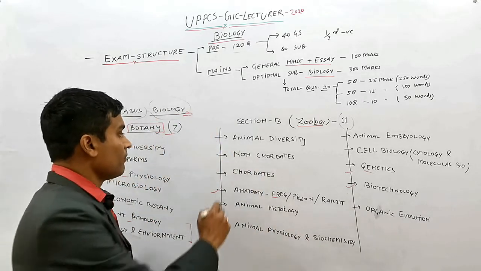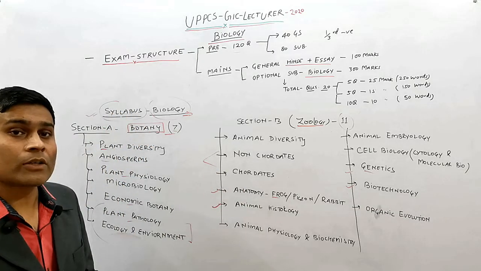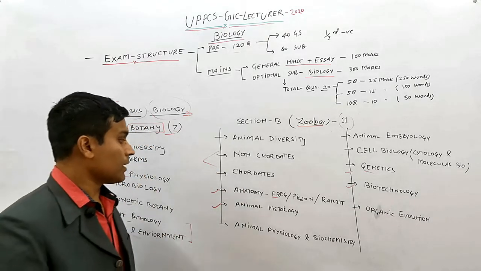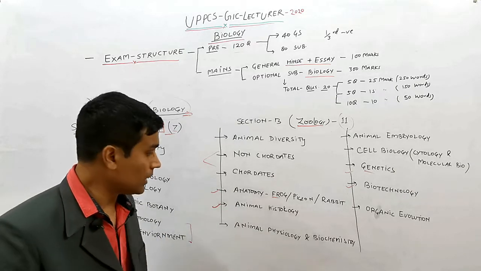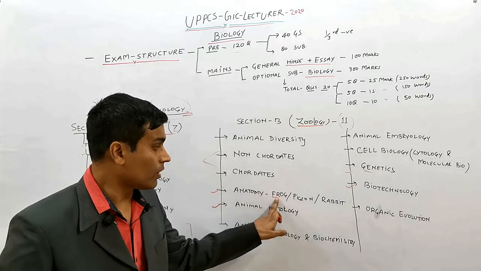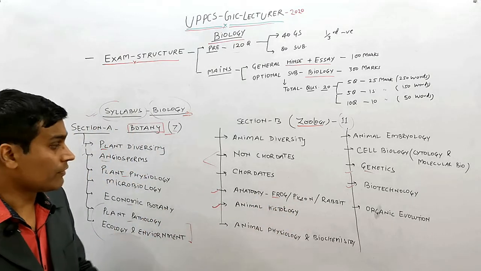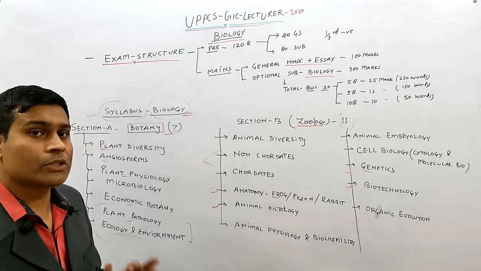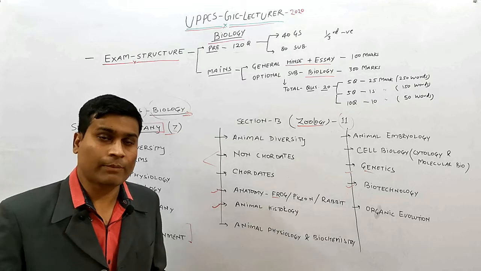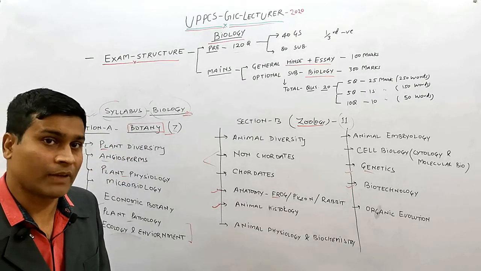Friends, please comment on what the difference is between non-chordates and chordates. A very important part of your curriculum is the anatomy of frog, pigeon, and rabbit, meaning the internal structure of each organism. Then animal histology means tissue structure, which types of tissue structures occur in various types of animals.